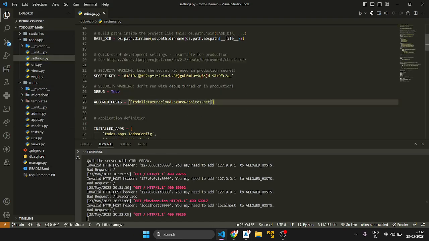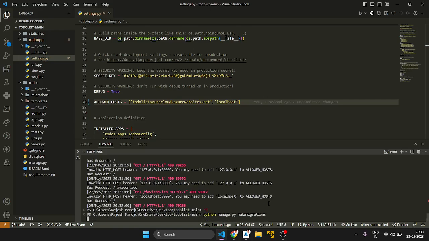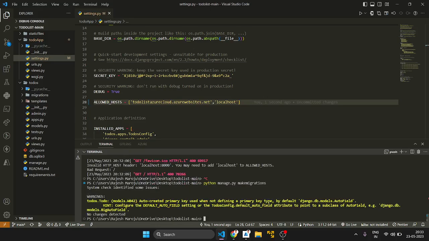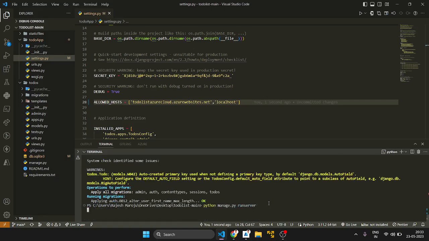Oh, this allowed host is not correct. Then I want to migrate all these things, and then it works properly. Python space manage.py makemigrations. This command is used to migrate all the code into our SQL. Okay, no changes are detected, and the next command is migrate. Then it creates migrations. Okay, it is all fine. And I want to run this server.